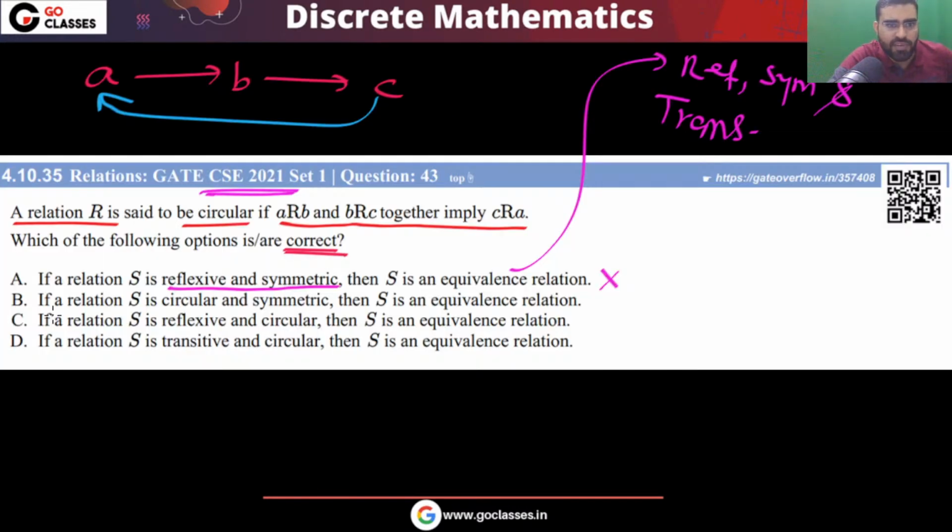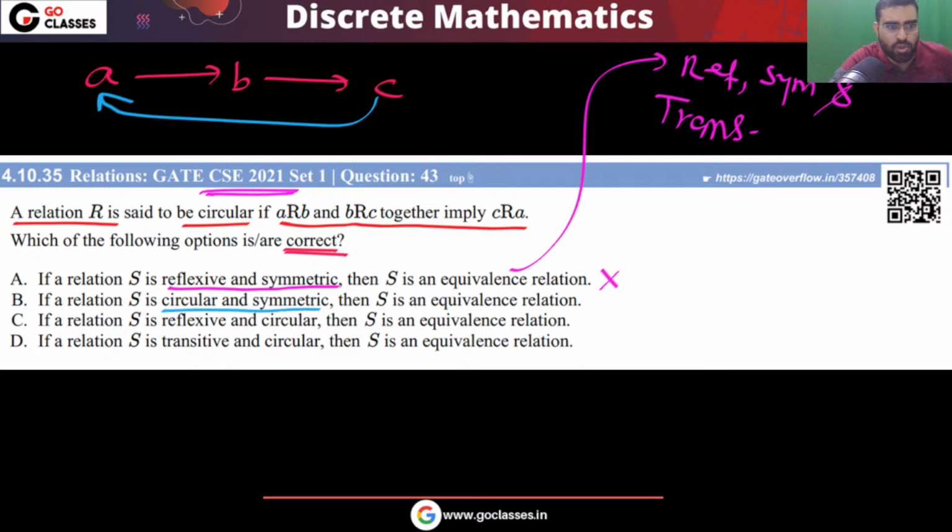So option A is definitely not correct. For an equivalence relation, you need the transitive property also. Now let's see the next options. In these options you have circular and reflexive, circular and symmetric. What can you say? Circular and symmetric. Okay, let's see the properties of this.